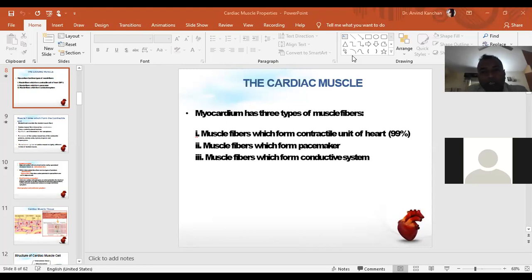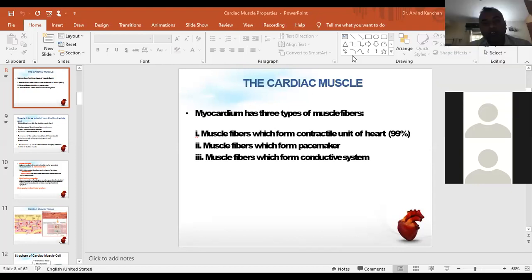जब भी कोई बोलेंगे cardiac muscle या myocardium, ये दोनों word interchangeable है. इन हार्ट में 3 तरह के मसल फाइबर्स होते हैं मायोकार्डियम. जो एक मसल फाइबर वो है which forms basically the contractile unit of heart. It forms mainly 99% of the contractile unit of heart.